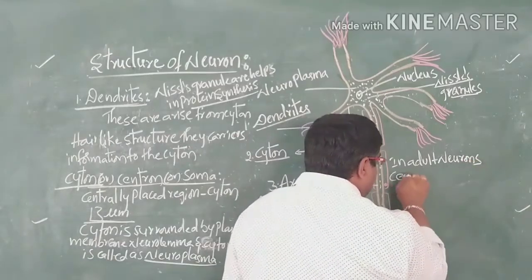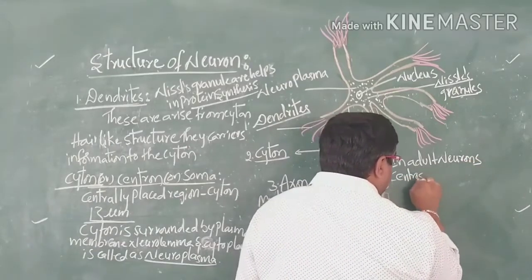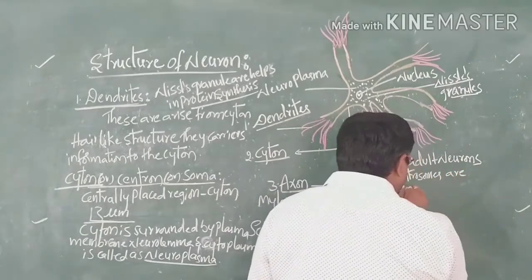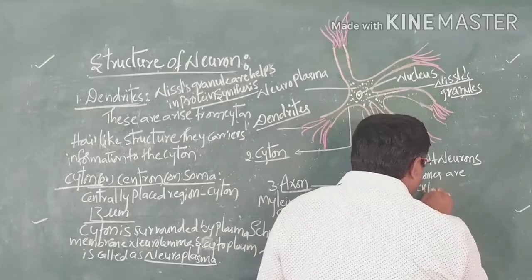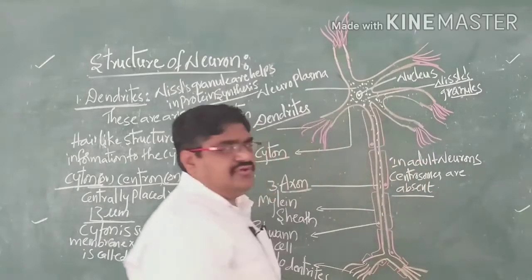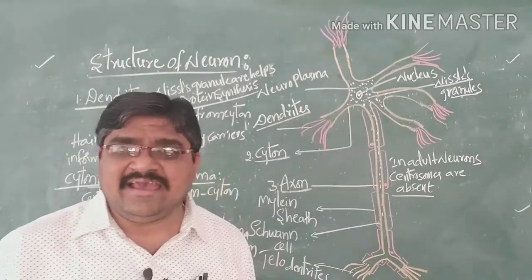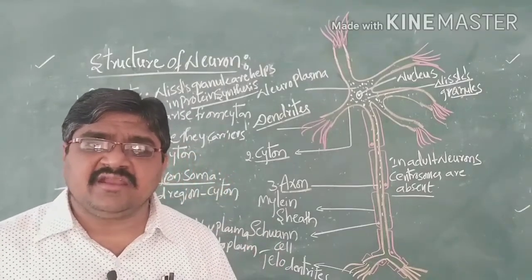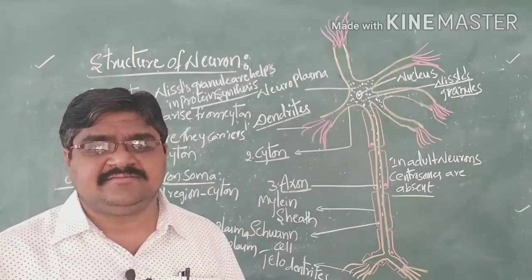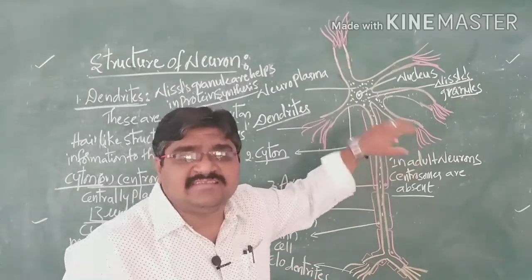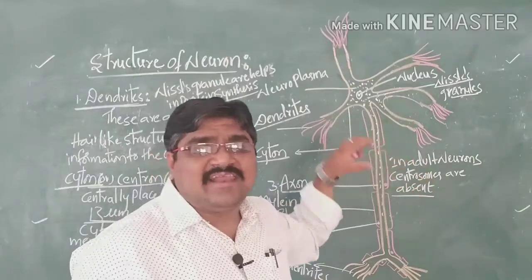The centrosomes are absent. So once neurons are lost, they cannot be replaced. In adults it does not have centrosomes, that means they do not undergo cell division. So centrioles are absent.